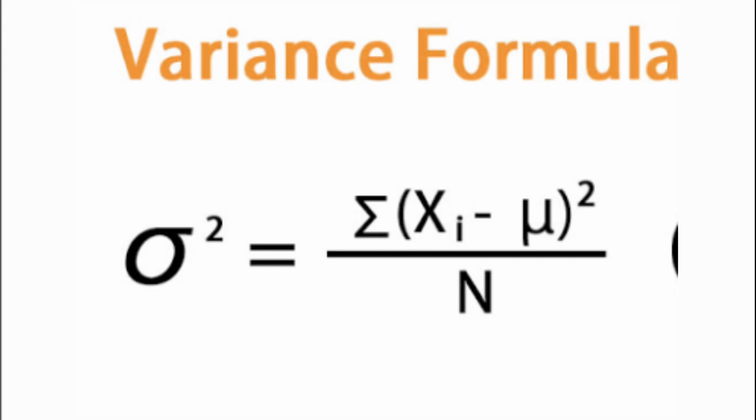Now the question is: what is variance? The variance tells how spread out the data is, and there are formulas for variance as you can see on the screen. To understand variance in layman's language, we can say it is the amount by which something changes or is different from something else.